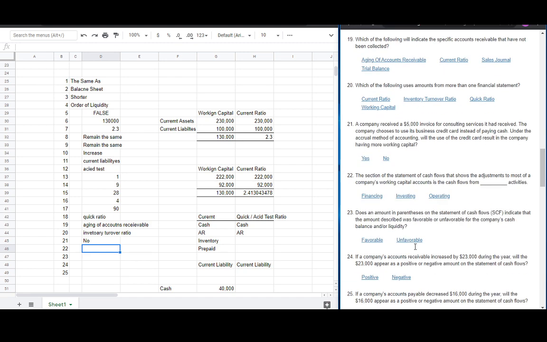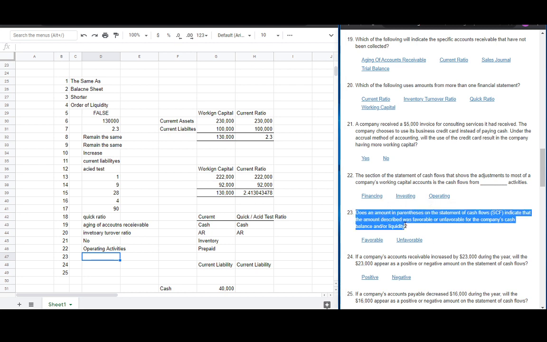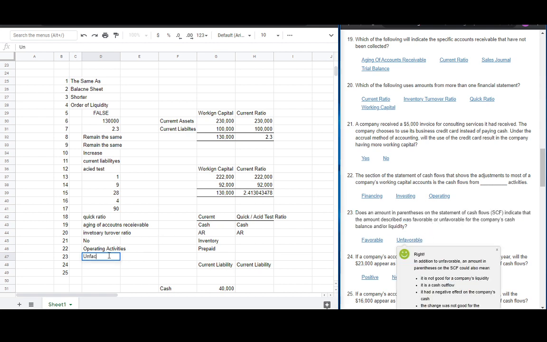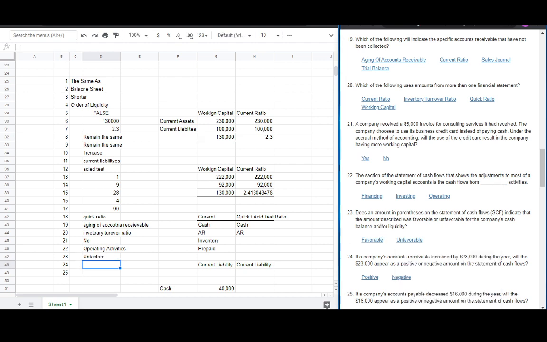And number 22, the section of the statement of cash flows that shows the adjustments to most of the company's working capital accounts is the cash from operating activities. And number 23, does the amount in parentheses in the statement of cash flows indicate that the amount described was favorable or unfavorable? It is unfavorable. In accounting, when it is unfavorable, it is often a minus or negative amount.